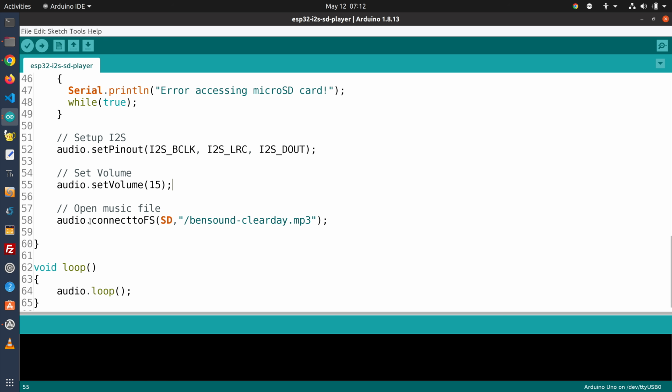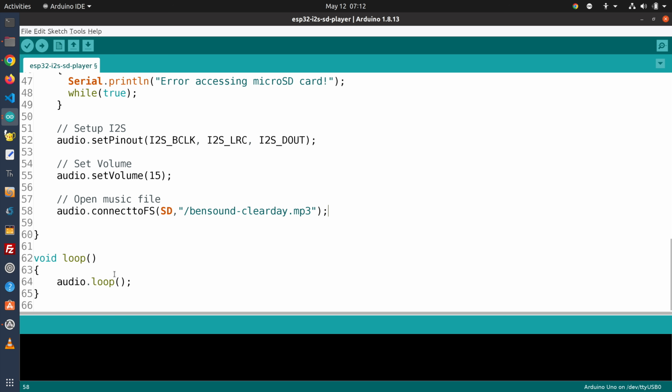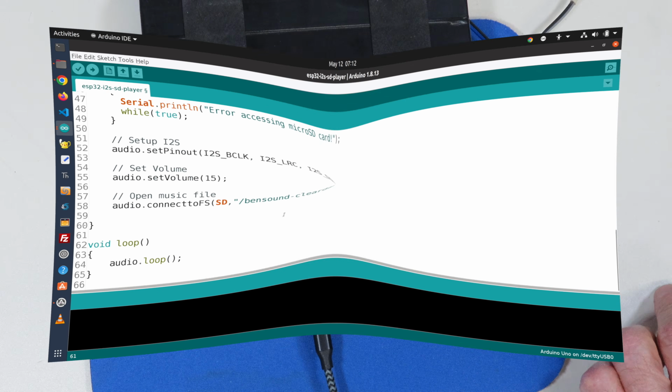And then we're going to go and open the music file. So we're going to do an audio connect to the file system on the SD, and we're going to open up the bensoundclearday.mp3, which is the theme music for the DroneBot Workshop. And then after that, we're just going to go into our loop, and all we do in the loop is play audio. So it's a very simple sketch thanks to this library. Let's load it up and see if we can make some music with it.